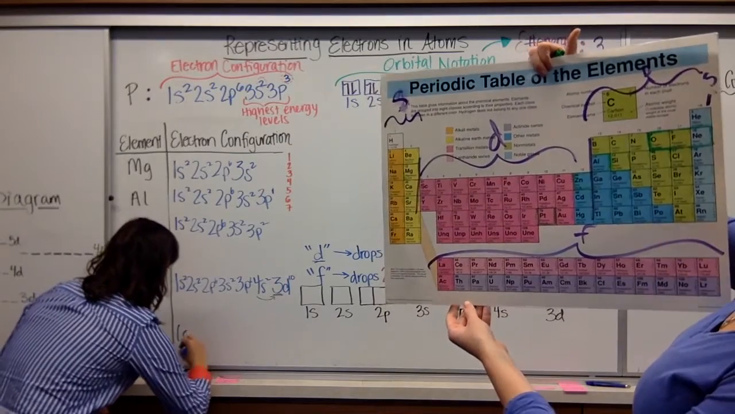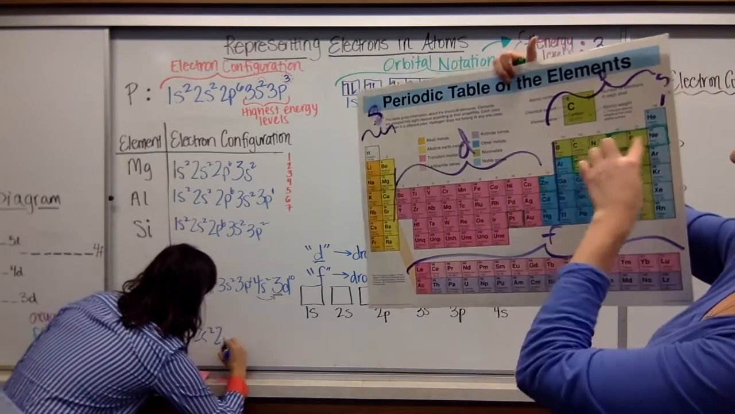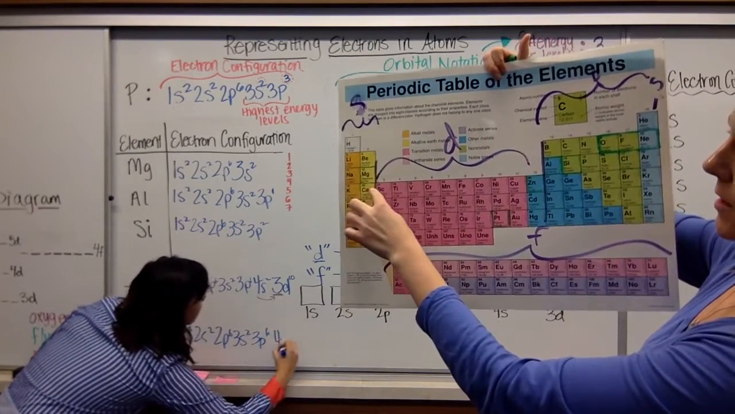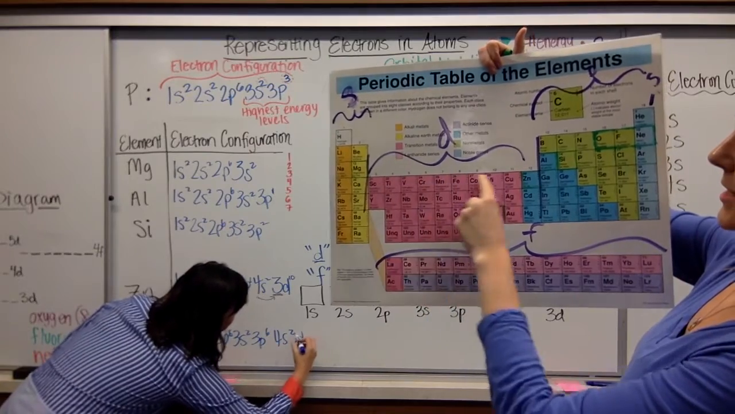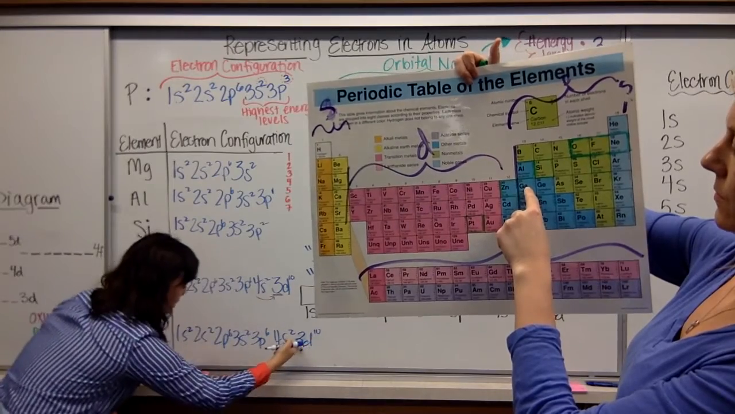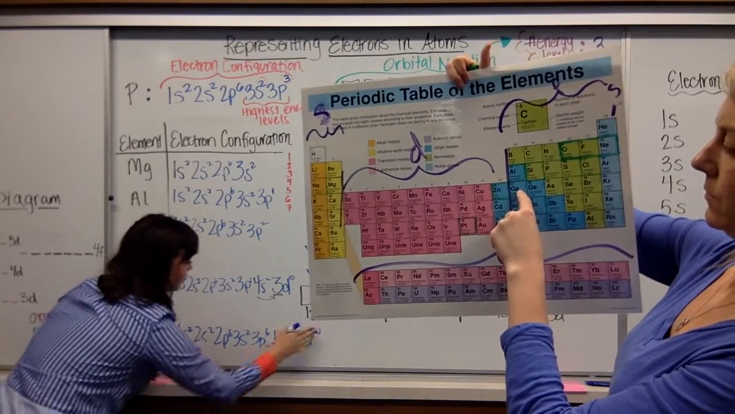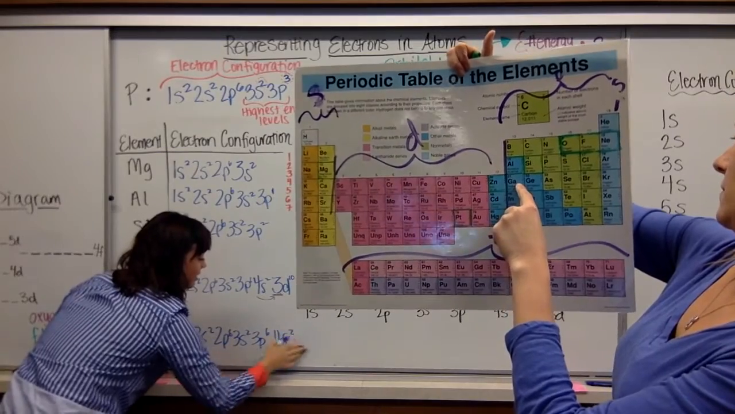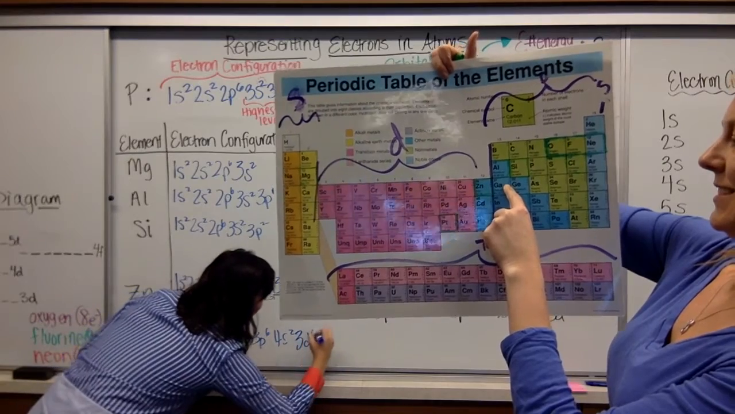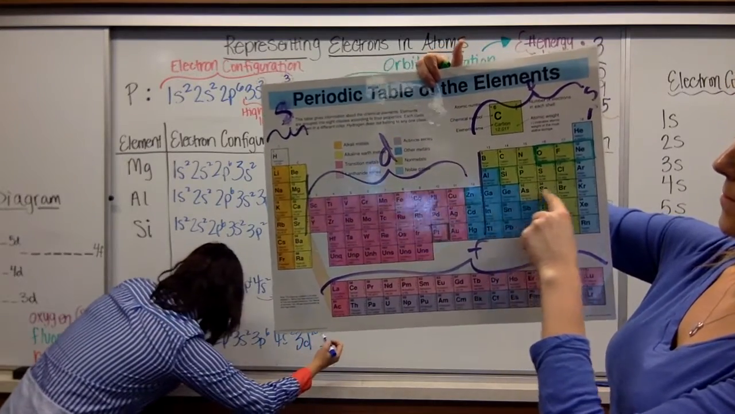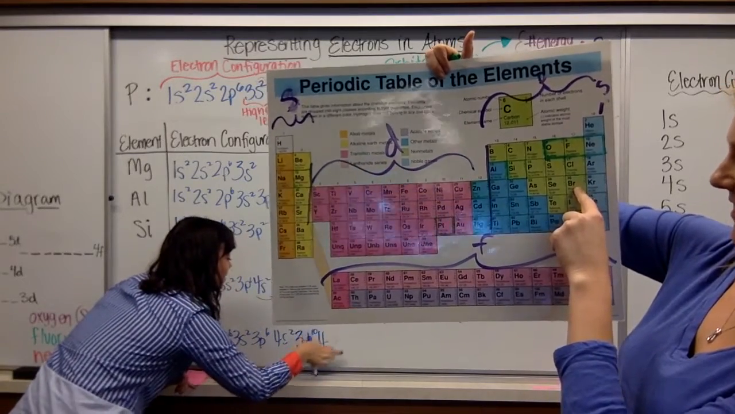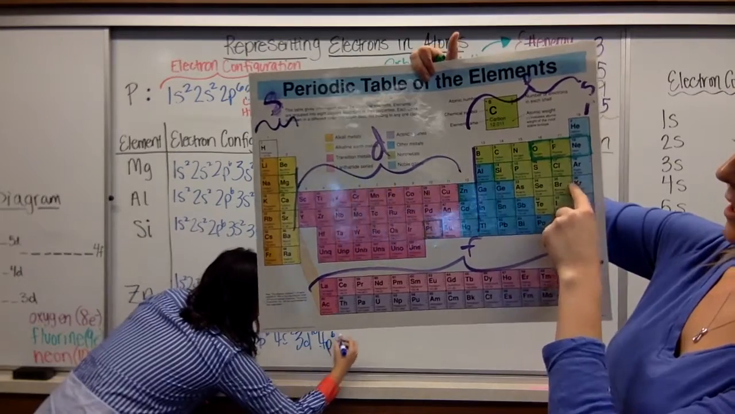So it is 1s2, 2s2, 2p6, 3s2, 3p6, 4s2, 3d10 because it drops down 1. We're not at F yet. Where am I? 4p. 4p6, we're at krypton.